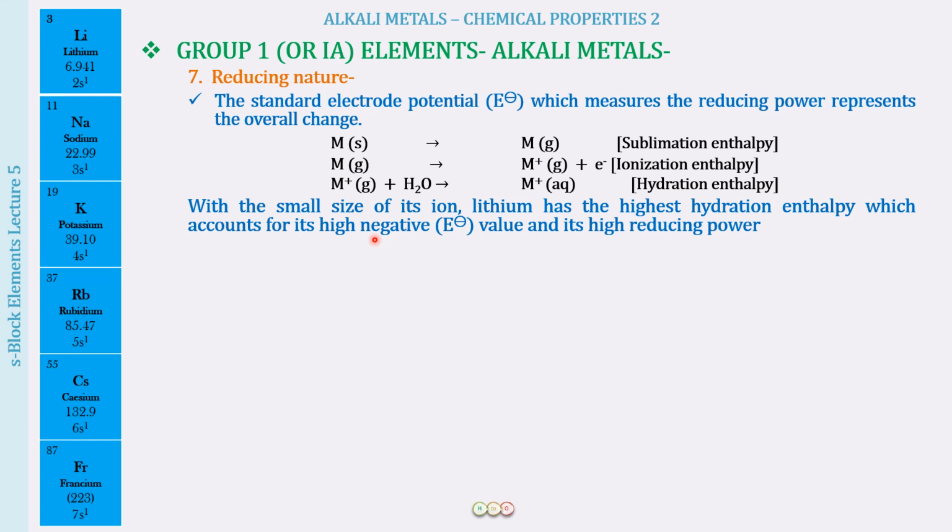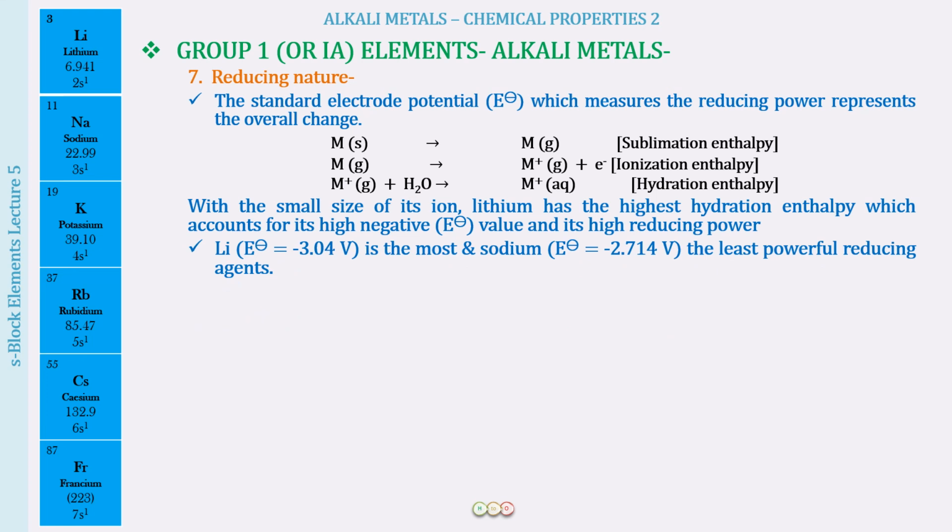Everything I talked about in detail, I'm just revising this. Please do watch the previous lecture so that you have a thorough understanding of all this. Okay. Therefore, lithium having minus 3.04 volt as the electrode potential value will be the most powerful reducing agent. Sodium having the least value will be the least powerful reducing agent.